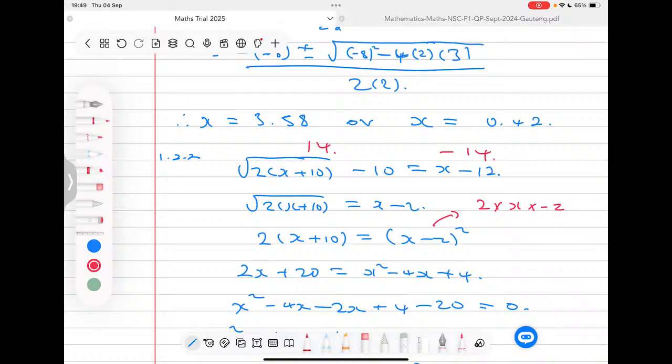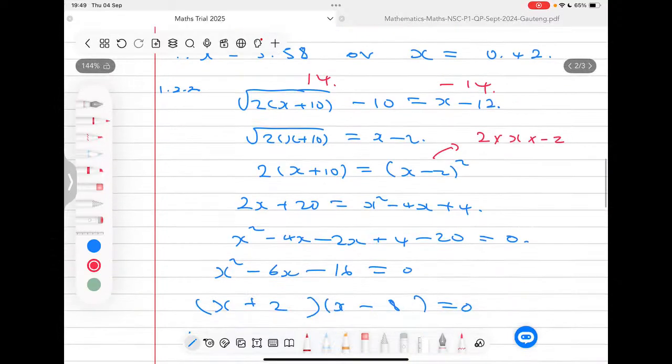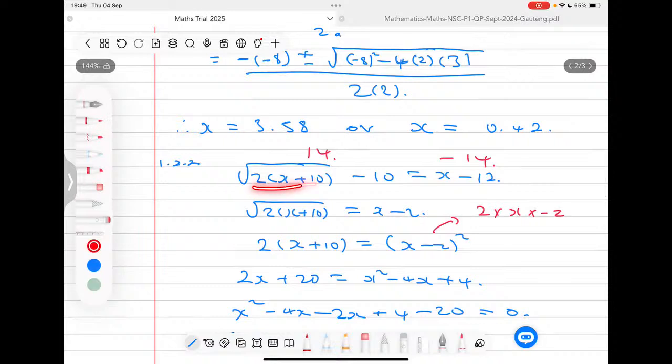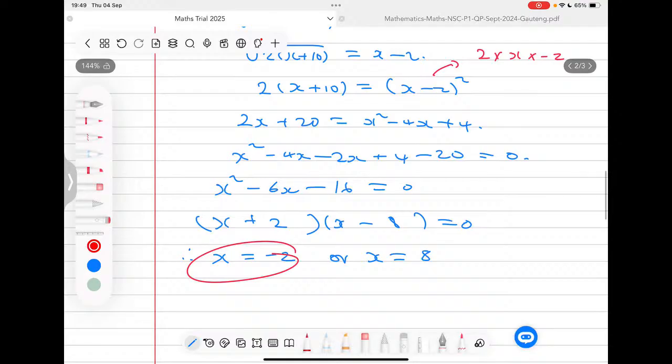Now guys, let's look at these answers. If we use negative 2 to be the value of x here, we see that we're having a 14 and a negative 14. So this already tells me that the right hand side is not the same as the left hand side. So that means this is not a solution, it's not the answer to this problem, it's not a root. We must reject it. So x must not be equal to negative 2.